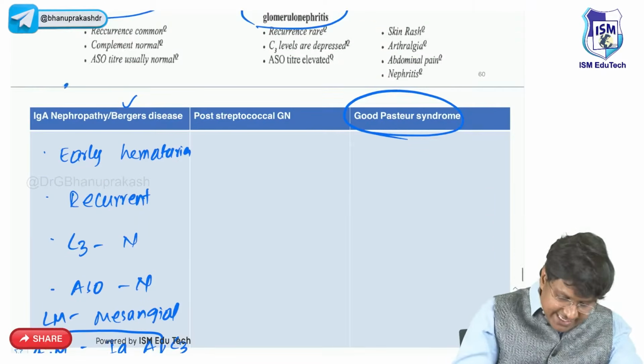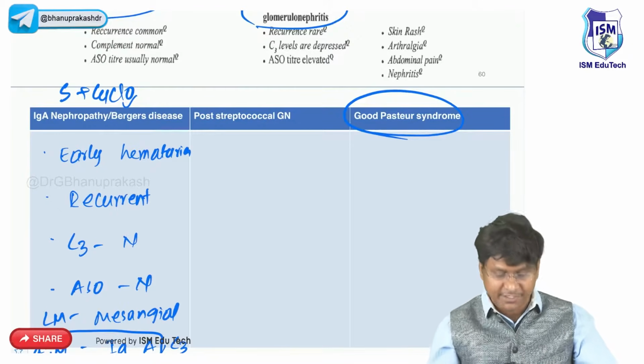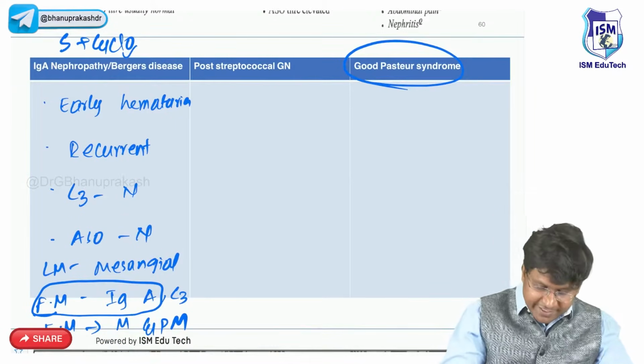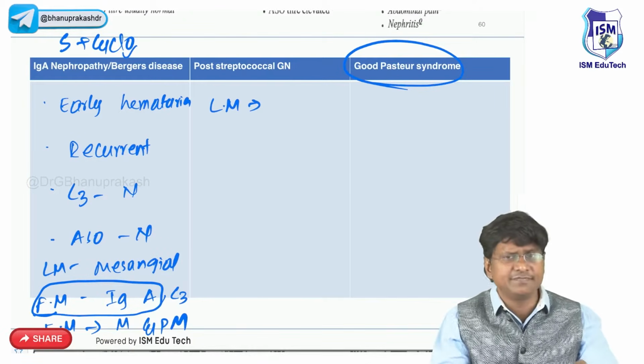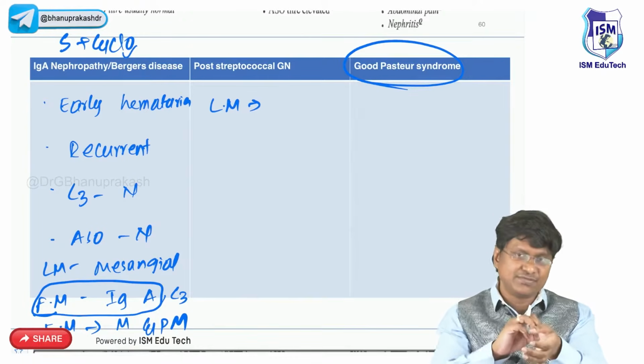So steroids as well as cyclophosphamide are very important in case of IgA nephropathy. Then post-streptococcal glomerulonephritis. As the word itself tells you, it is secondary to group A beta hemolytic streptococcal throat infection as well as skin infection.